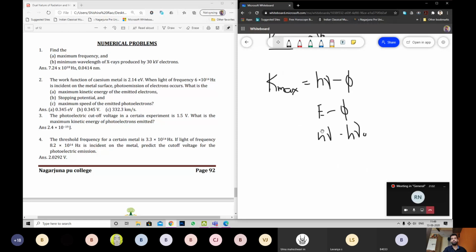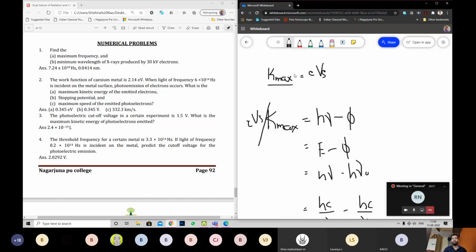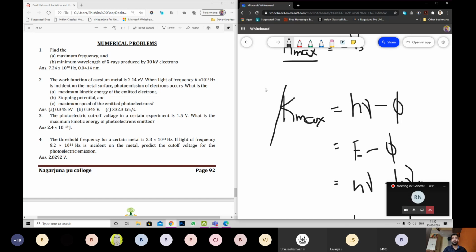or hc by lambda minus hc by lambda naught. Same thing, same formula. Here I can write either Kmax or e into Vs, because as you can see, both are the same. I'll write e into Vs properly.